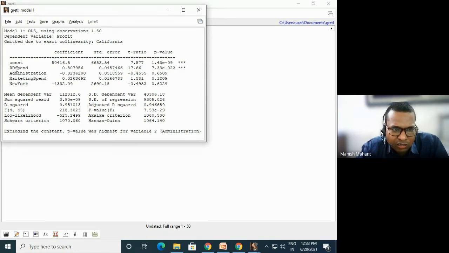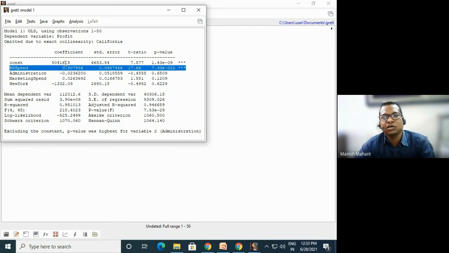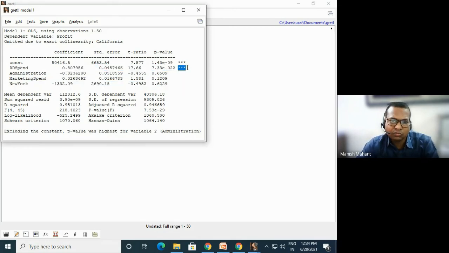Your profit is affected by the independent variable which is called R&D spend. So this star means our dependent variable profit has a strong relationship with R&D. Star means that only.